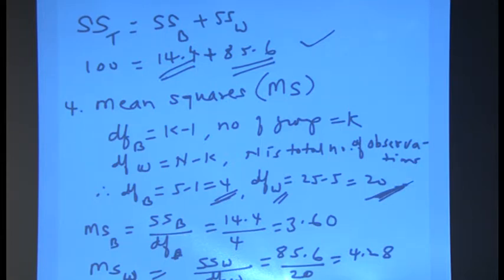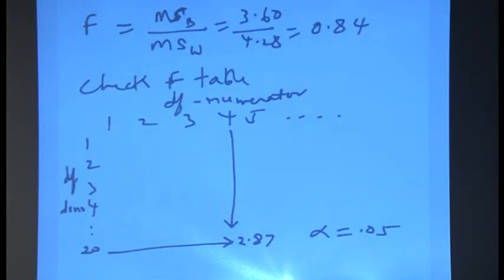Now, what is the next step? The next step is to find the F value. So, F is equal to MSB divided by MSW. Mean square between groups we found is 3.60, mean square within group is 4.28, divided, we get 0.84.